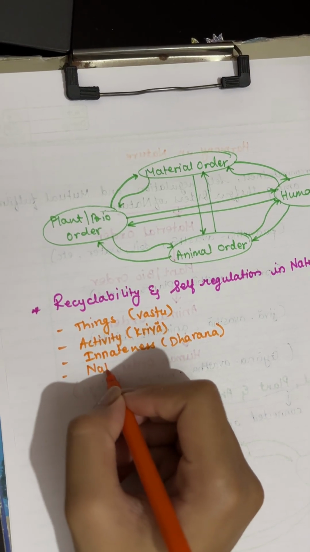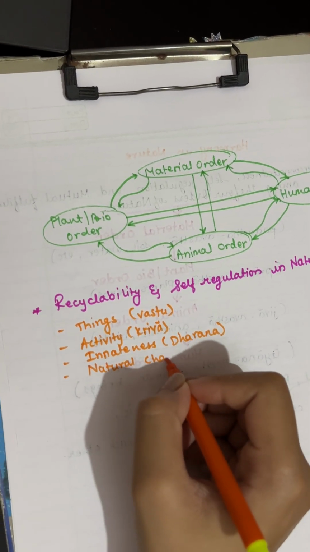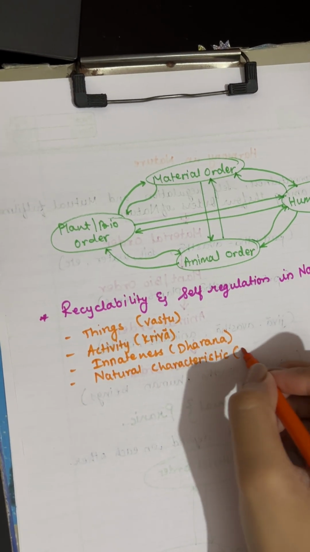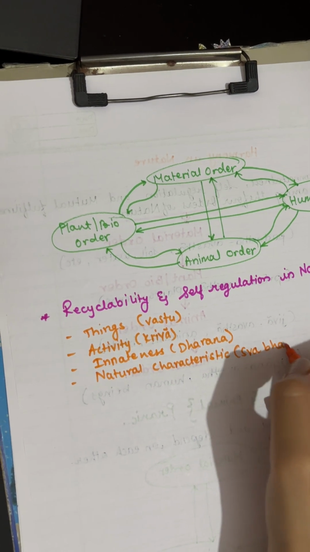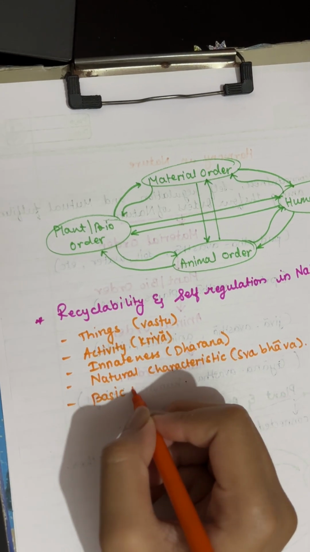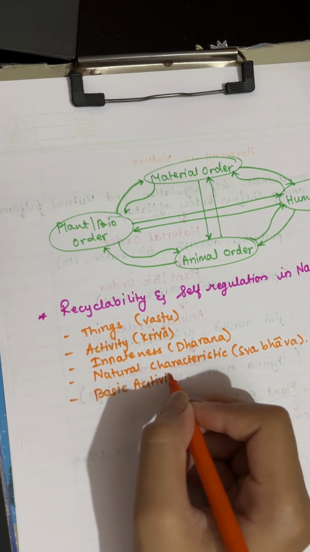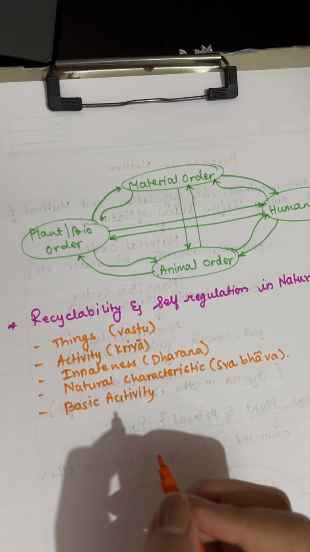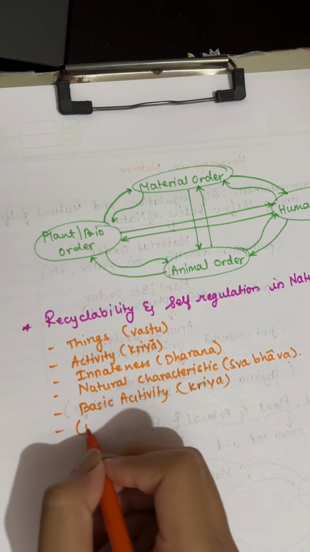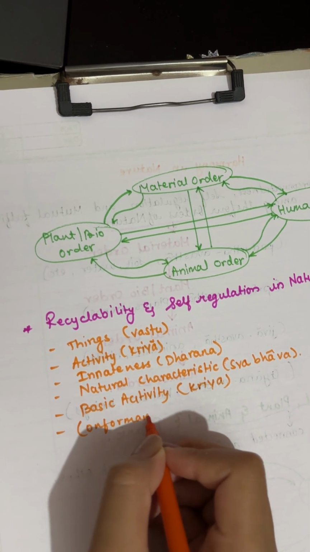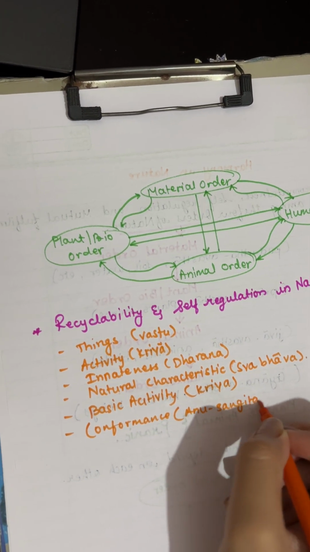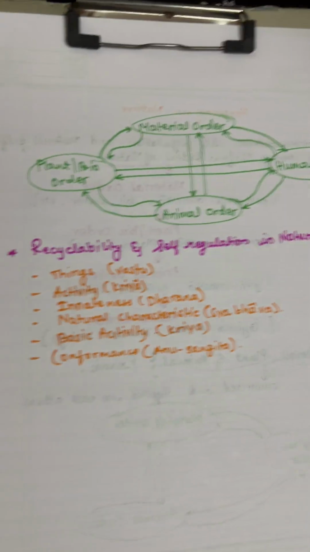Then we had natural characteristic, which is swabhava. Then we have basic activity, the same kriya. Then we have conformance, that is anusangita. Let's have a short glimpse of this.